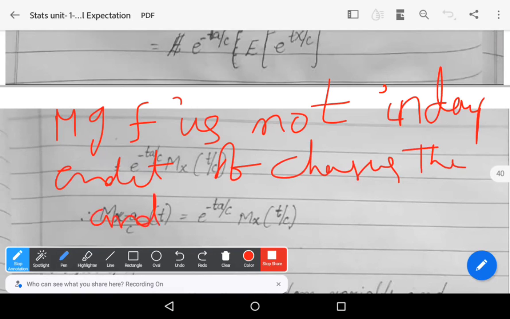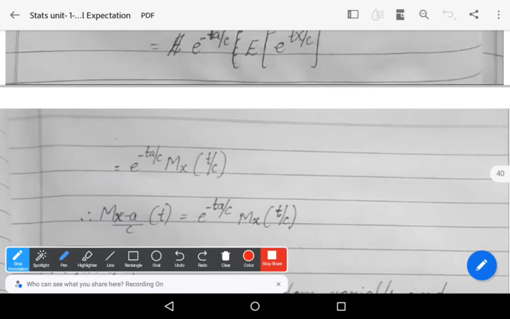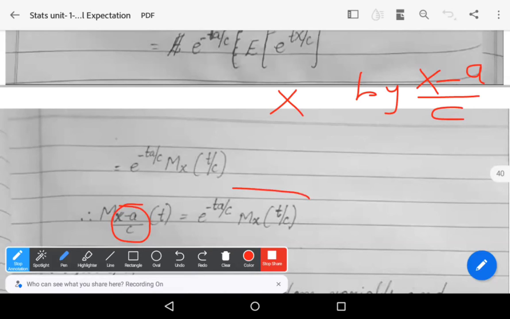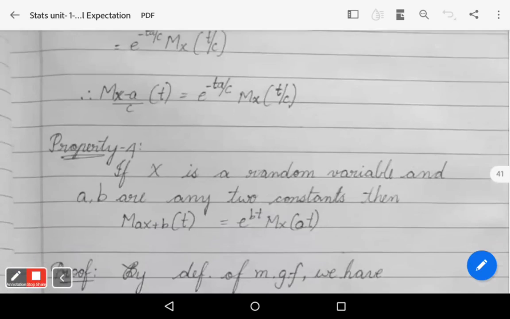It is also stated that MGF is clearly affected by changing the origin and scale. So if you replace the variable X by another variable (X minus a)/c, then M_X(t) changes like this: e^(minus ta/c) times M_X(t/c). That's it. Let us see the next property.